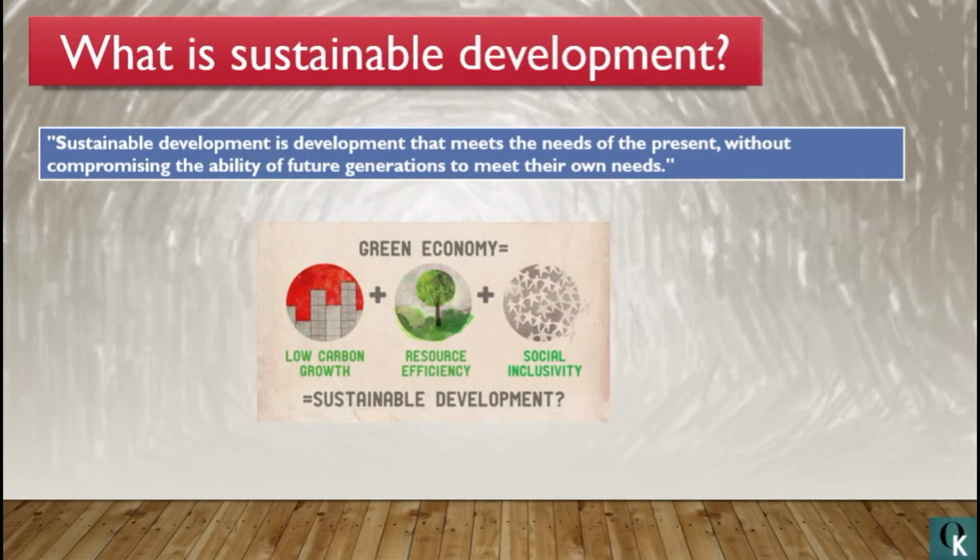For example, if we need to fulfill the needs of present industries, we should not utilize the resources in such a way that they would be scarce for the upcoming generations, or harm the natural system available at present. It can also be that the state of society should not be hampered, neither of the present nor of the upcoming.